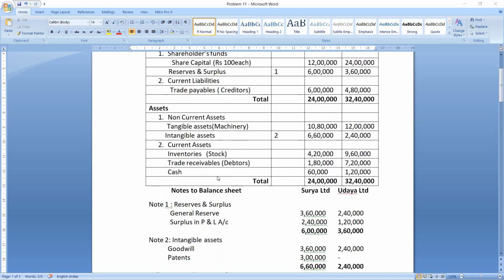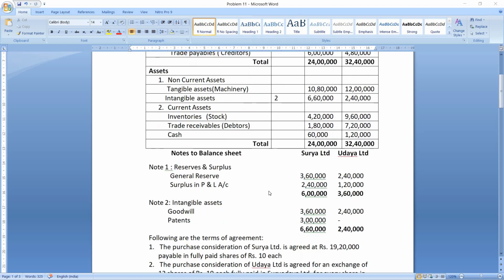Intangible assets, goodwill 3,60,000 for Surya Limited and 2,40,000 for Uday Limited. Patents only for Surya Limited 3 lakhs. Total is shown here. Then we have current assets, stock 4,20,000 and 9,60,000. Debtors 1,80,000 and 7,20,000. Cash 60,000 and 1,20,000. So this is the information about assets and liabilities.